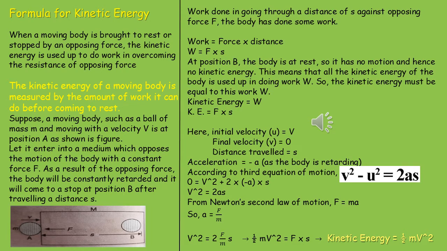From Newton's second law of motion we know that force is equal to mass into acceleration. So acceleration is equal to force by mass. So V square is equal to 2 into F by m into s. We are replacing the value of a here. So we are getting half mV square is equal to F into s. So kinetic energy is equal to half mV square.